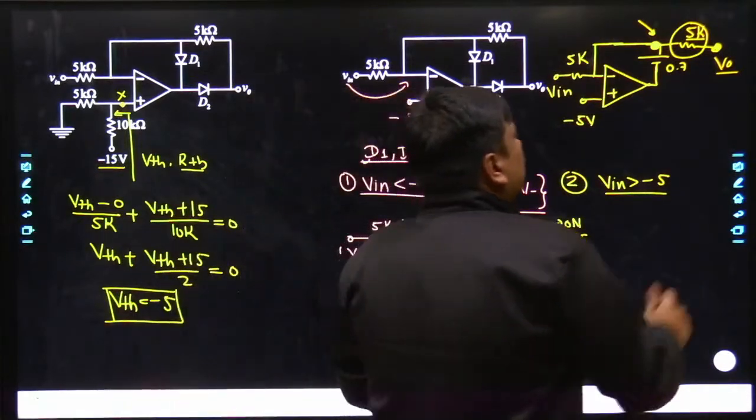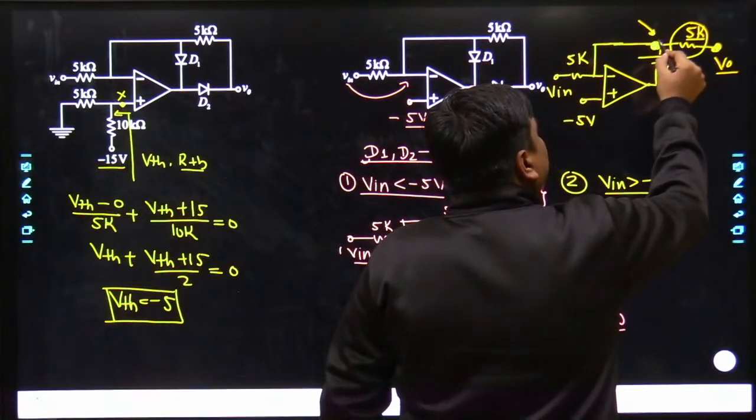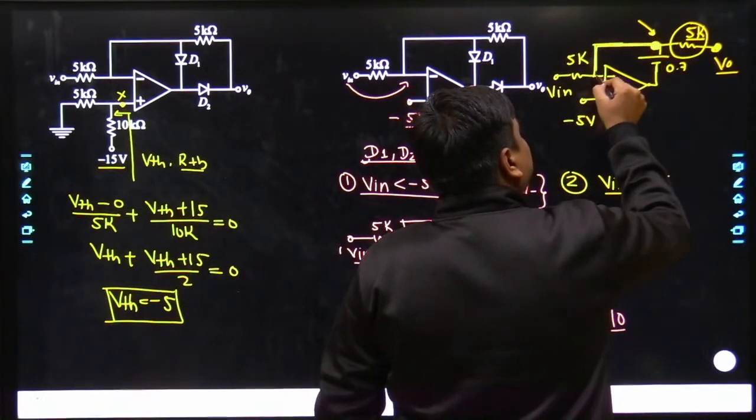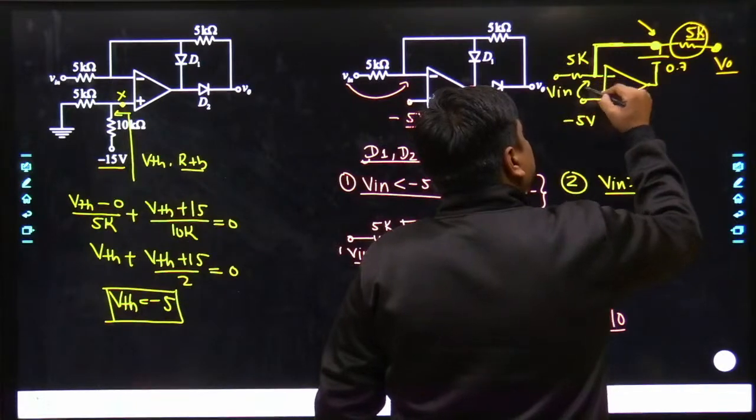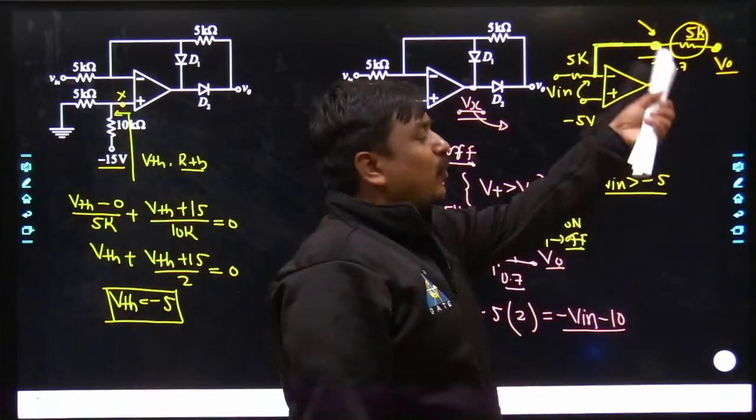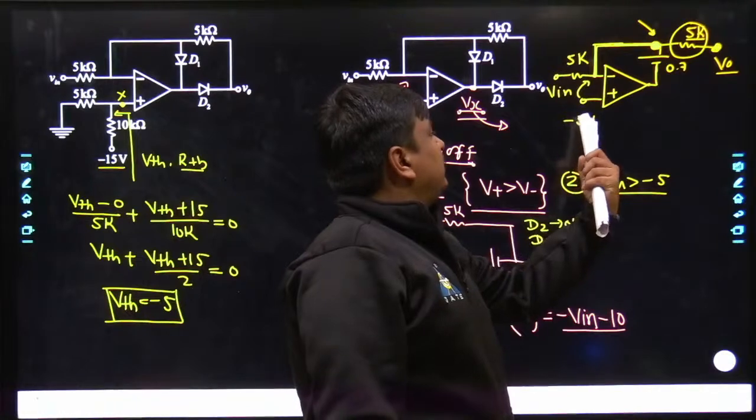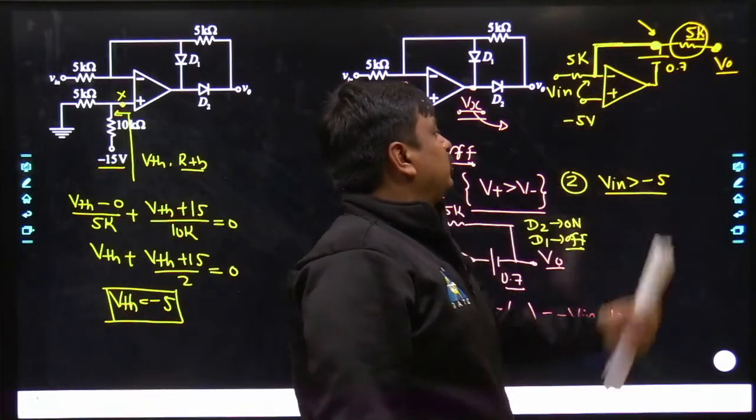So what's going to be V0? Obviously this terminal potential can be calculated taking the reference of this. The virtual ground concept is true, because there is negative feedback. So if this is minus 5, this would be minus 5, this would also be minus 5.